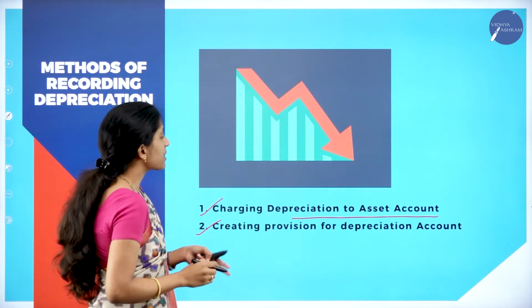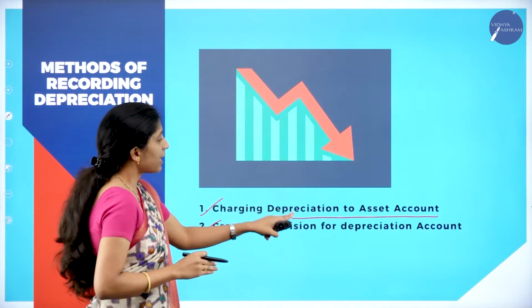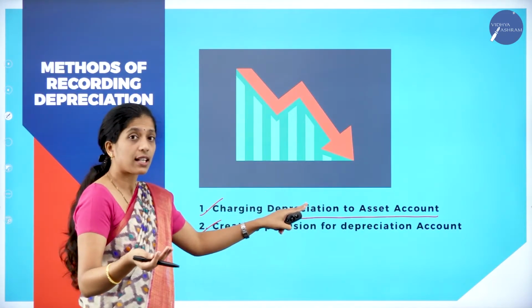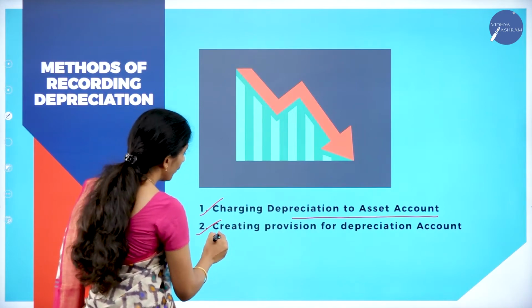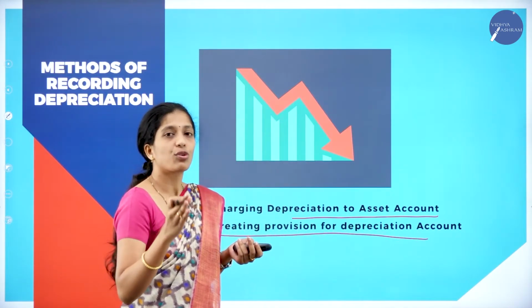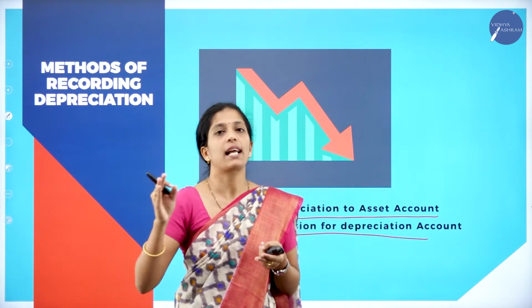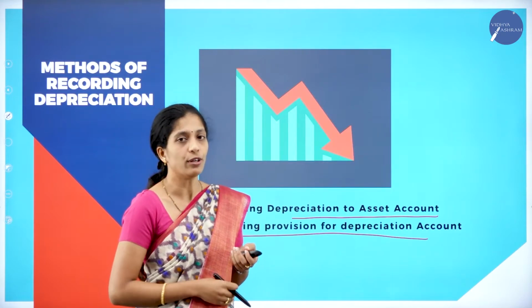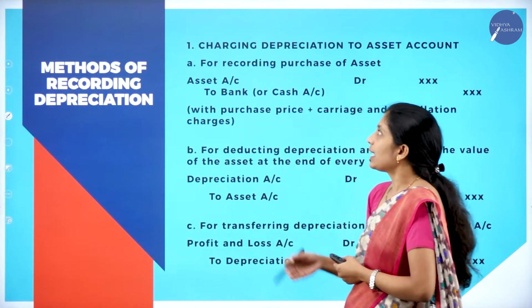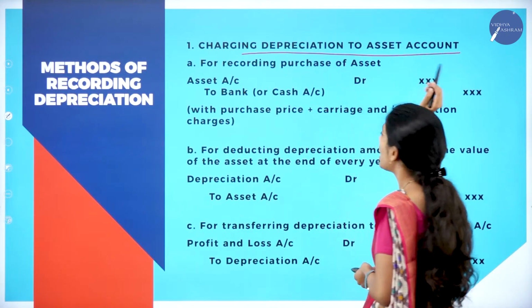Now, second type is creating provision for depreciation account. So here we'll charge the depreciation to asset account, whereas here what we'll do, we'll create a provision for depreciation account. So these are the two methods where you are going to calculate depreciation under straight line method and written down value method. Next, we shall see how we are going to charge depreciation to asset account.